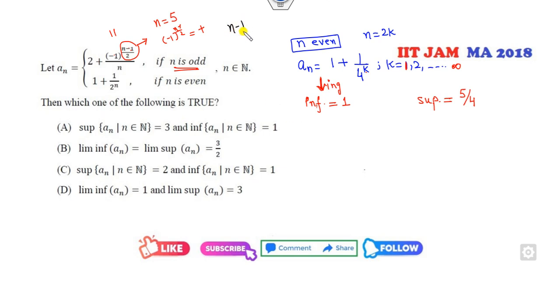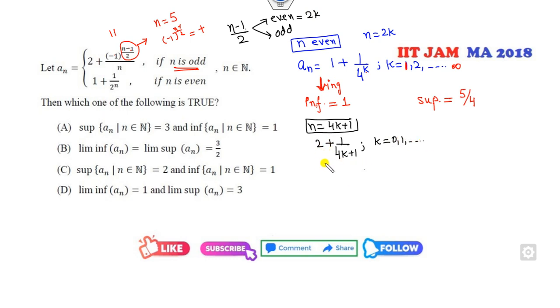That means n minus 1 over 2 may be an even number or an odd number. If I consider the first case as 2k, that's even, so n will be 4k plus 1. Whenever n minus 1 over 2 is even, this number is positive, so my sequence will be 2 plus 1 over 4k plus 1. What is k? It's an even number, so it starts from 0, 1, 2 and so on.